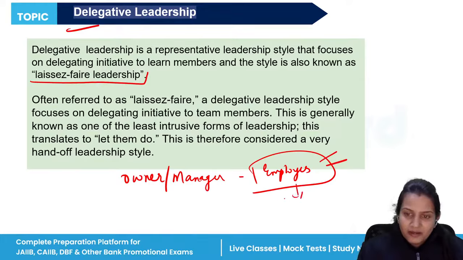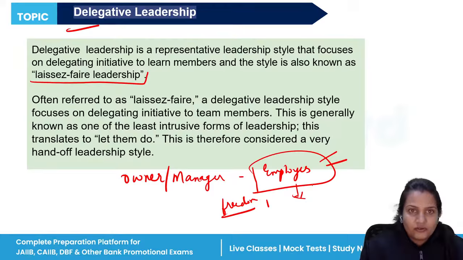I am not going to bind them to any activity, principle, approach, or rules and regulations. I am giving them the freedom to participate in all matters and take all responsibilities. Whatever you think is good for the organization, go ahead and take those initiatives.